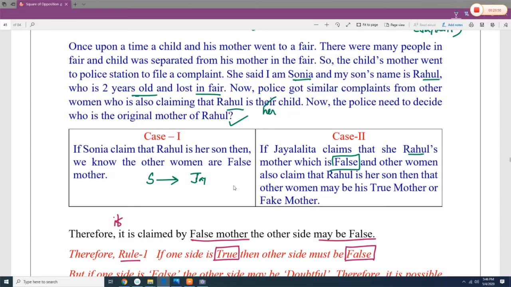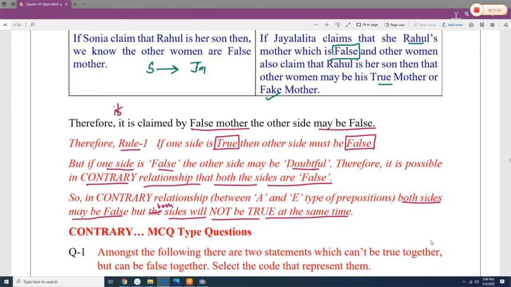and the other woman also claimed that Rahul is her son, then the other woman may be a true or a fake mother. Therefore, if it is claimed by a false mother, then the other side may be false. So if one side is true, the other side is false. If one side is false, then we can say the other side is doubtful. So in a contrary relationship, both may be false, but both may not be true together.